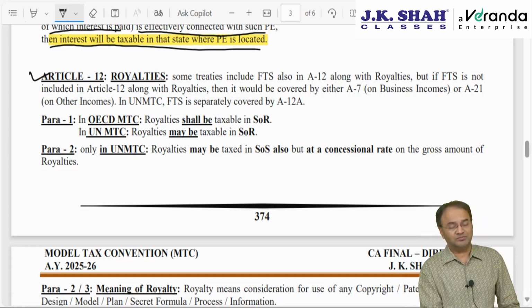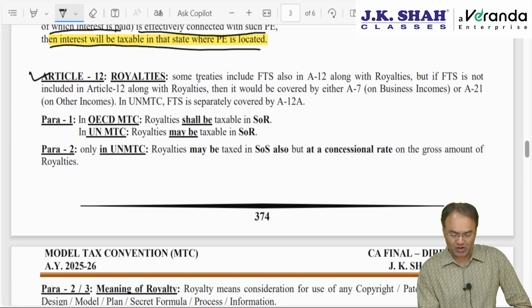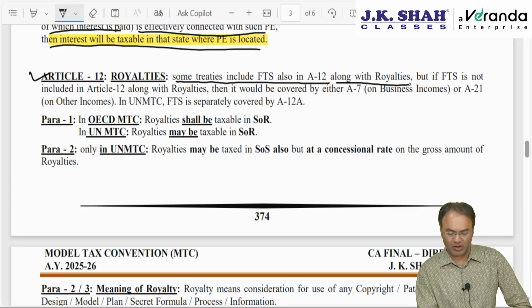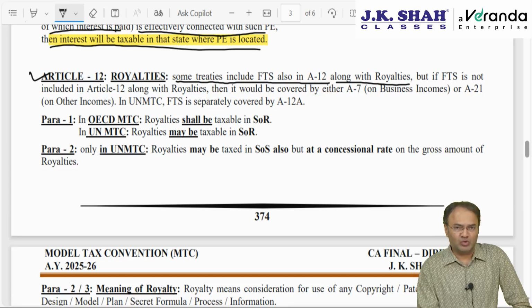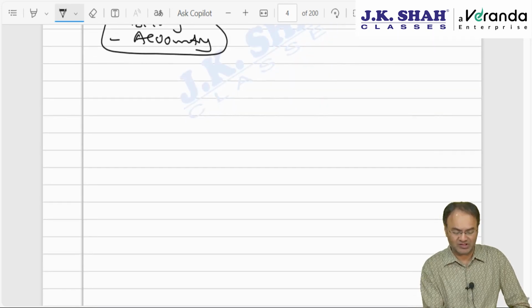Royalty. However, in some treaties, apart from royalty, FTS is also covered. Some treaties include FTS also in Article 12 itself, along with royalty. This happens only for the OECD model. As far as the UN model is concerned, royalty is separately covered and FTS is separately covered.